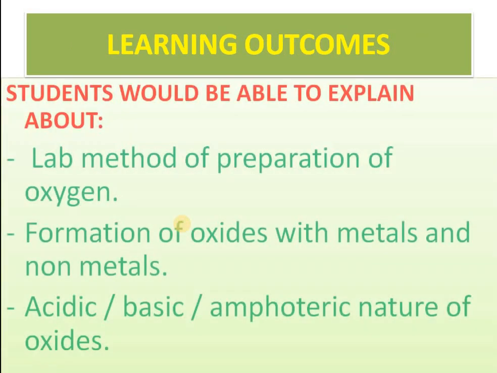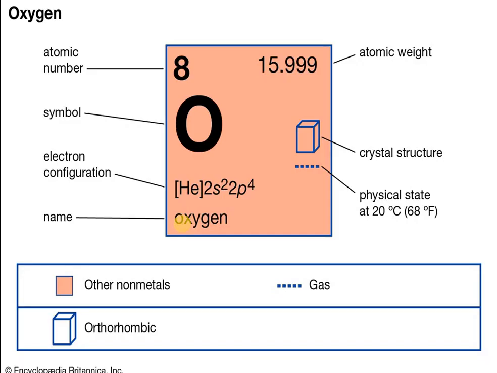So, the learning outcomes from this session are that you will be able to tell about the lab method of preparation of oxygen gas, formation of oxides in regard to reaction with metals as well as non-metals, and the nature of the oxide formed, whether acidic, basic or amphoteric. So let us start with the first element, that is oxygen.